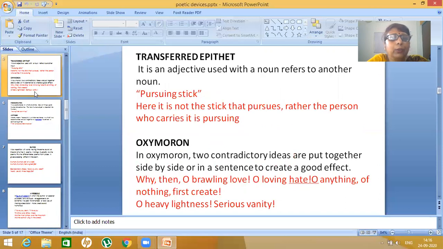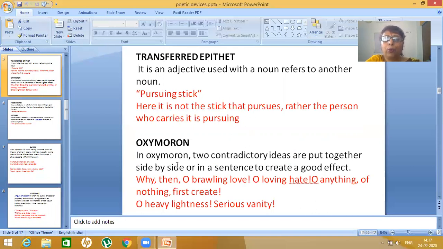And now let us come to the next one, transferred epithet. What do you mean by transferred epithet? Transferred epithet is an adjective that is used with a noun but refers to another noun. I'll give you one example, like over here, pursuing stick. Now is the stick pursuing? No, the stick is not pursuing. Here the person who is carrying the stick is pursuing. So see how the adjective has been transferred from the person pursuing to the stick. This is what you call transferred epithet.